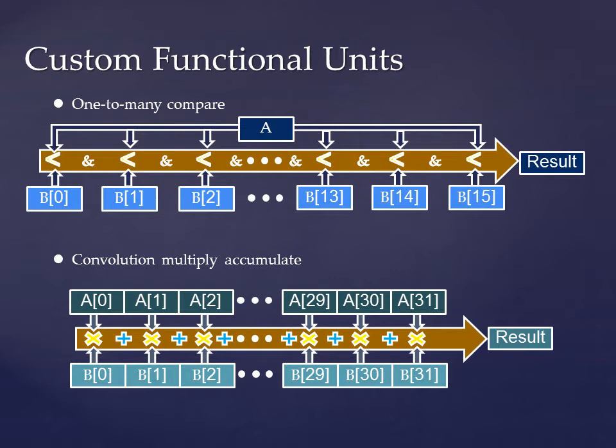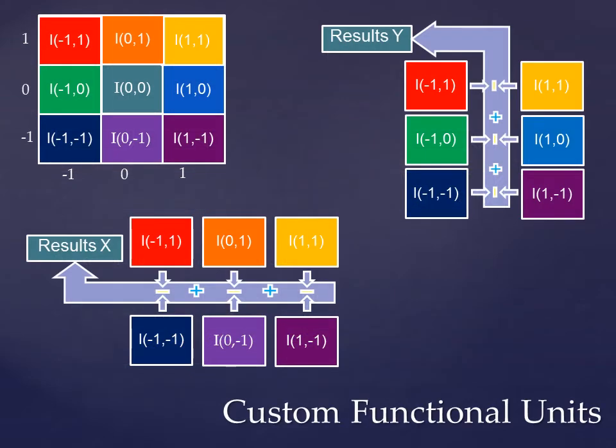In this case, the result is the logic AND of each compare. In convolution, data in two vectors are multiplied element-wise, and the results are summarized. In 2D gradient unit, the result is calculated by summarizing the difference of data in both horizontal and vertical directions.